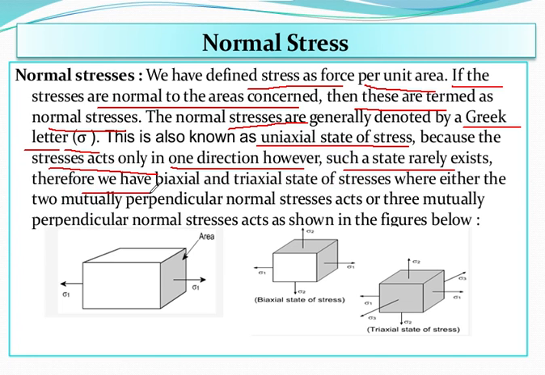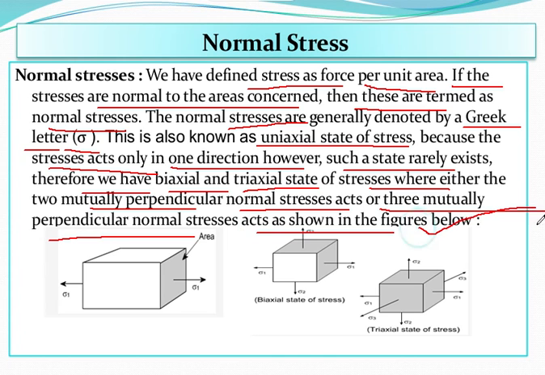Therefore, we have biaxial and triaxial states of stress, where either two mutually perpendicular normal stresses act or three mutually perpendicular normal stresses act, as shown in the figure. So this is the body, you can see this is the stress, this is the normal stress, this is the area.